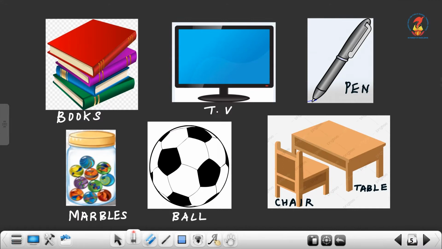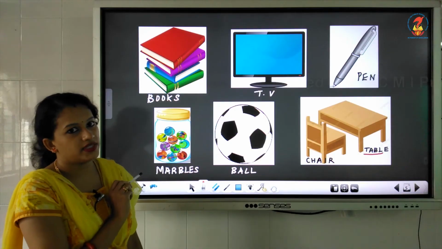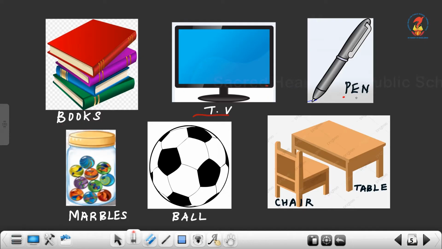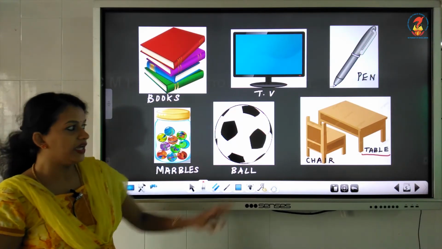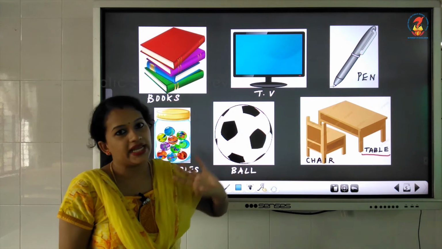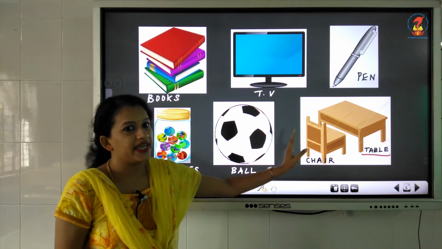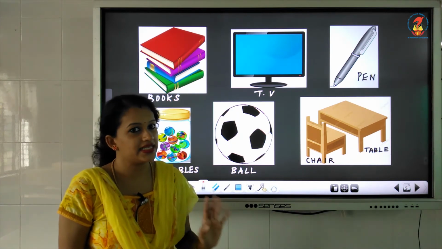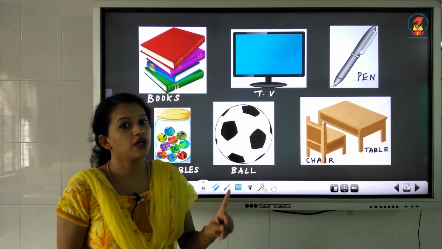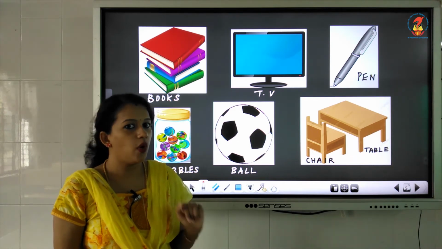Examples are books, TV, pen, marbles, ball, chair, table, etc. All these are examples of solids. So a chair will always look like a chair, isn't it? Whether I place it outside a room or inside a room, a chair will always look like a chair. It is having a definite or a fixed shape of its own.